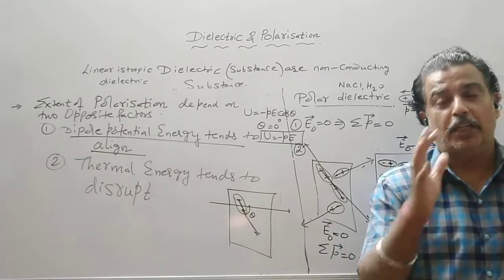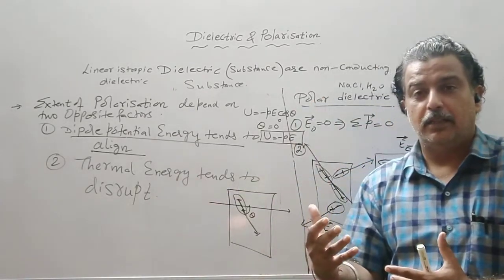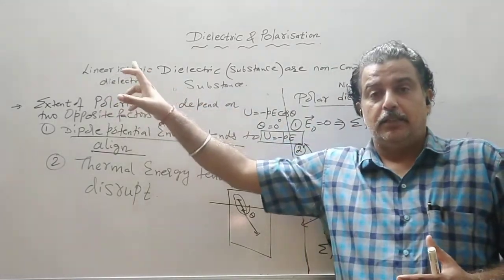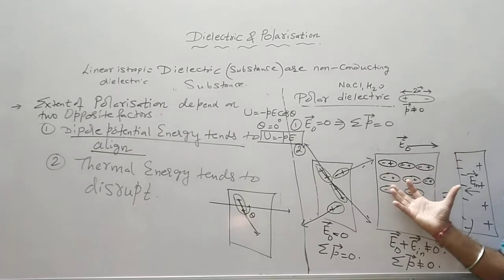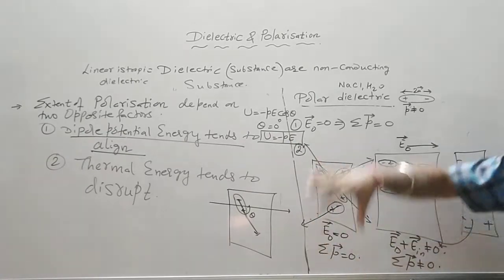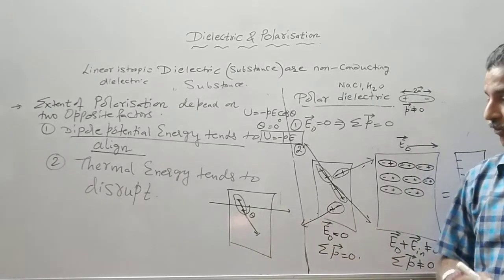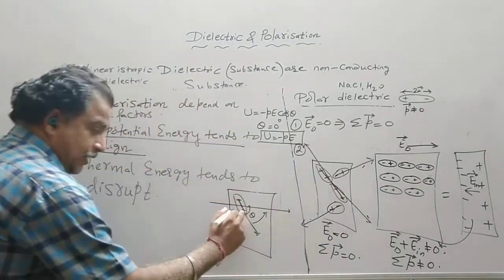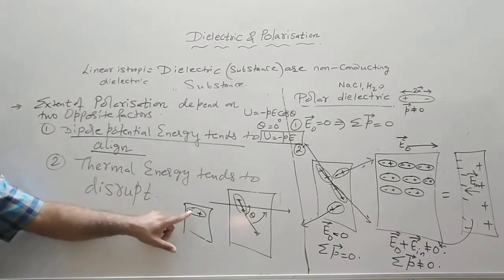So thermal energy will try to disrupt this arrangement, and the dipole will tend to rotate in such a way that they get aligned in the direction of the field. So it tries to rotate like this. Now the minus sign and plus sign become minus plus. Now it has minimum potential energy.